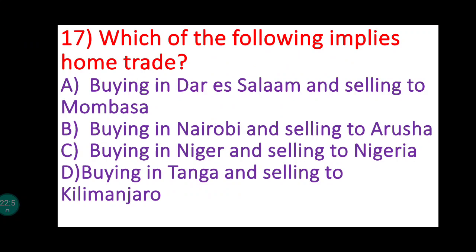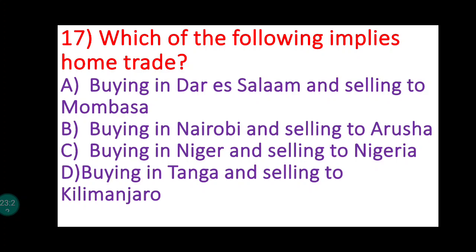17th one, which of the following implies home trade? See, trade is divided into home trade and foreign trade. Home trade is a branch of trade which deals with buying and selling of goods and services within the geographical boundary of one country only. Okay, so in a single country there is buying and selling. It is known as home trade, also known as domestic trade or internal trade.